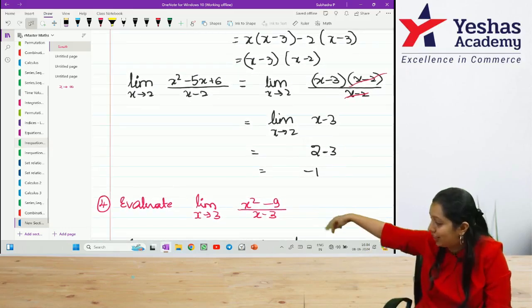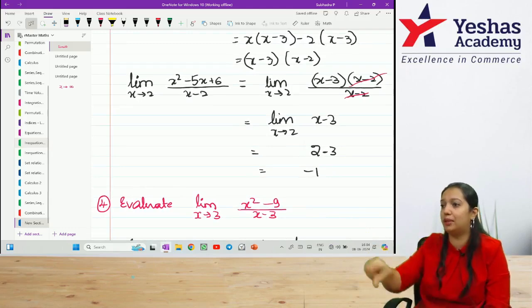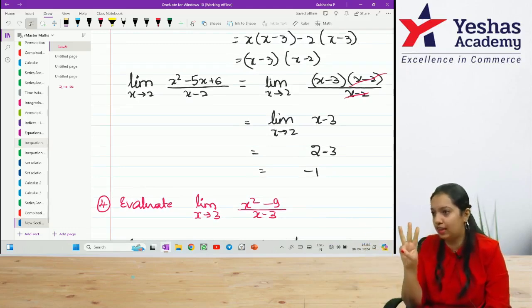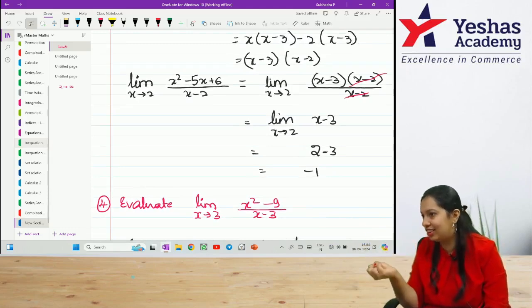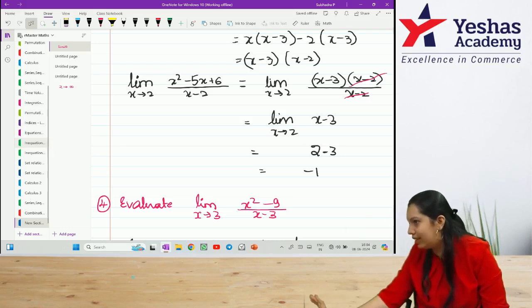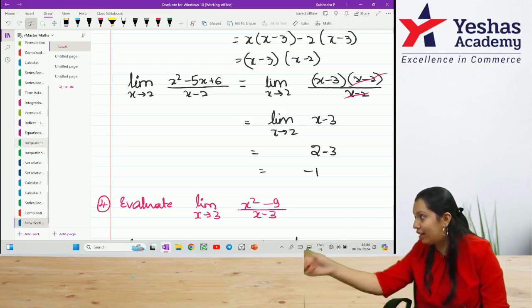You see, just by looking at the question, you can make out whether the denominator is becoming 0 or not. If I replace x with 3, 3 minus 3 is 0. So obviously I can't put x as 3. So what do I have to do?